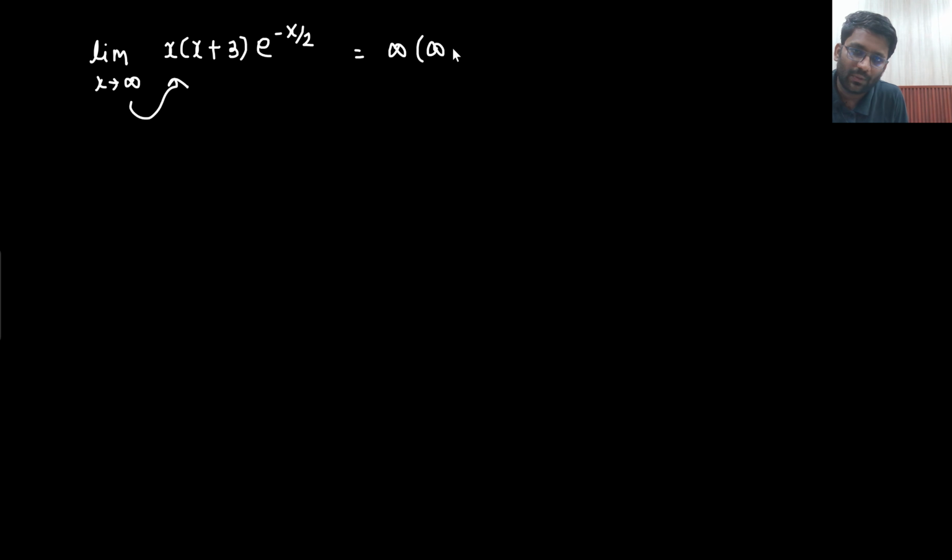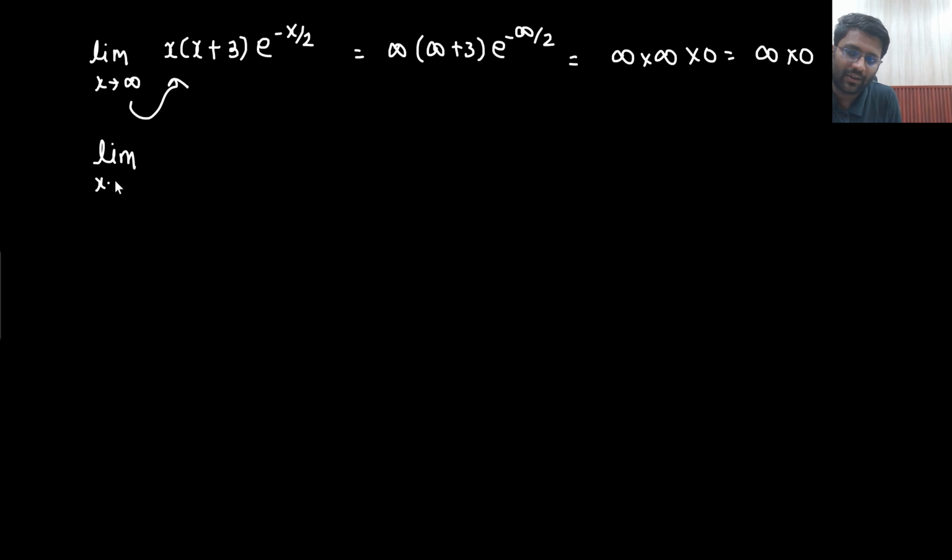So infinity into infinity plus 3, e to the power minus infinity by 2. So what will it become? Infinity into 0. So this will become infinity into 0 form. That means, sir, there is some problem. So what I will do is make it infinity by infinity form. How will I make it? x into x plus 3 divided by e to the power x by 2. Okay, so let's make it x square plus 3x.